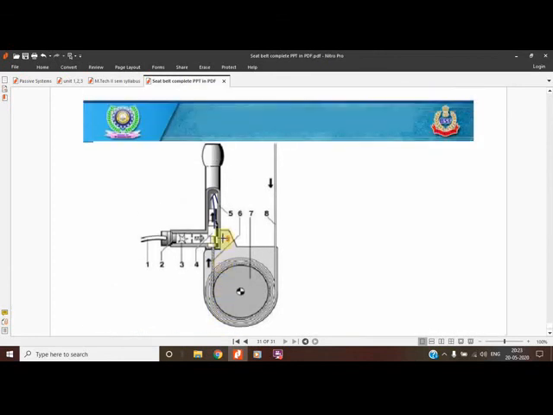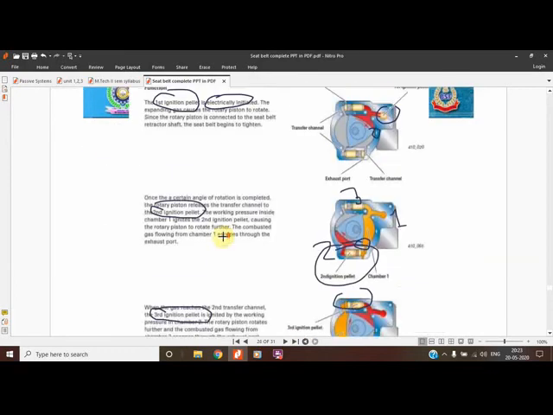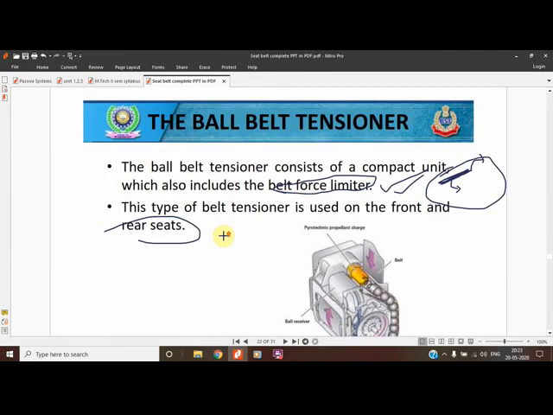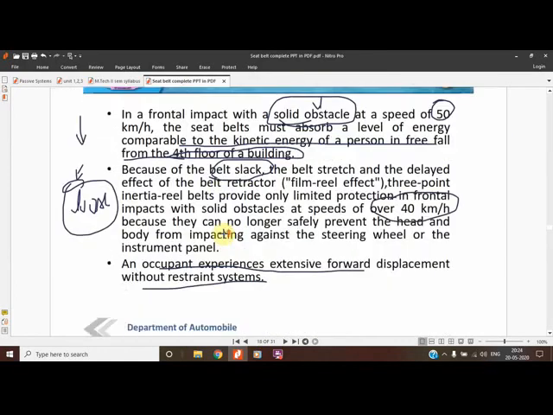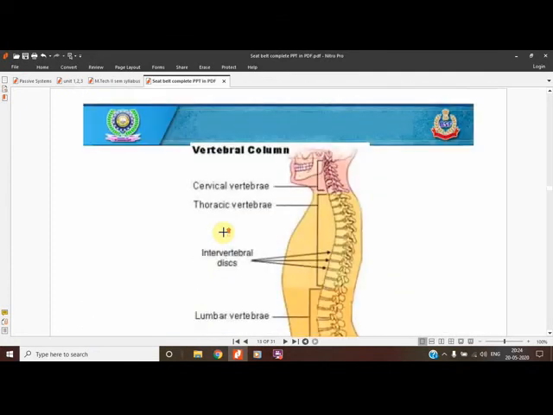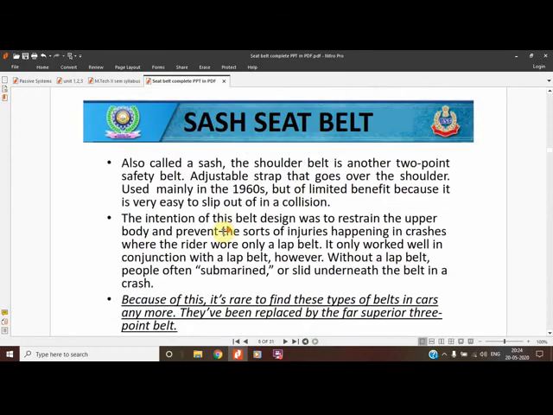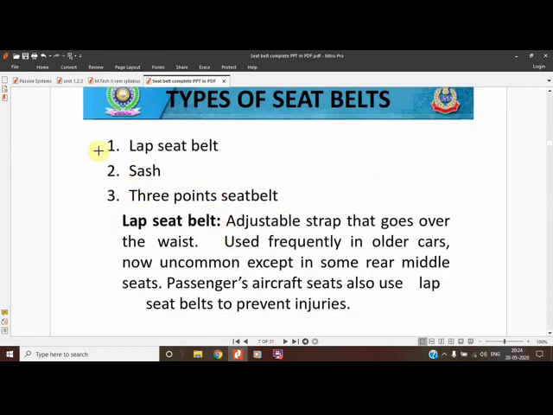So we have come to the end of the belt safety system, because we have covered all the belt tensioners also. The classification of belts was explained to you previously, and what the reasons are that we have moved to the 3-point belt system. The classification was already given to you. Combining the two, we get the third, that is the final 3-point.